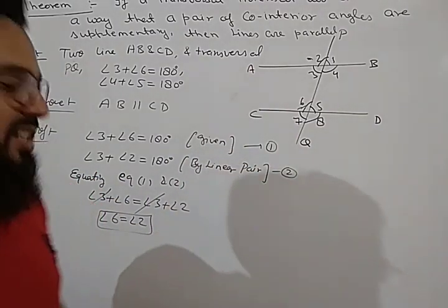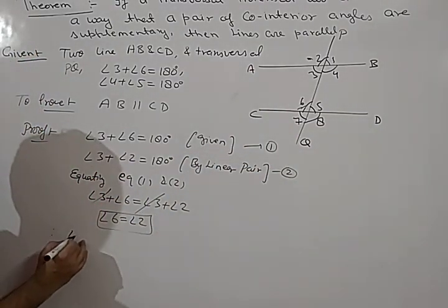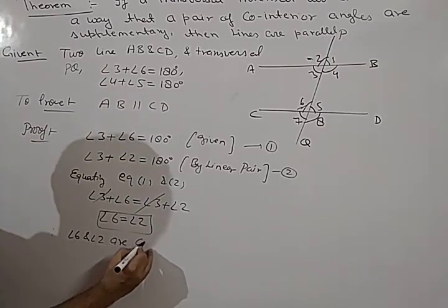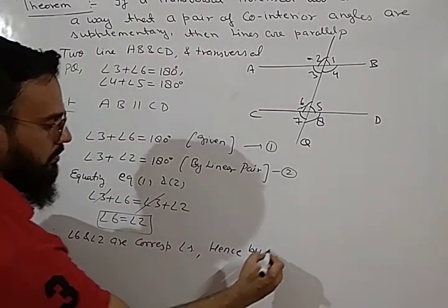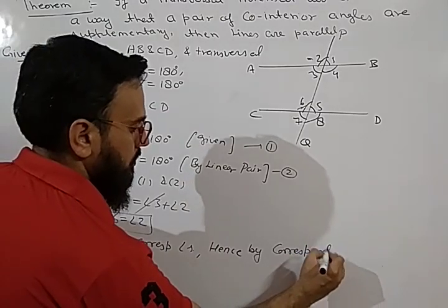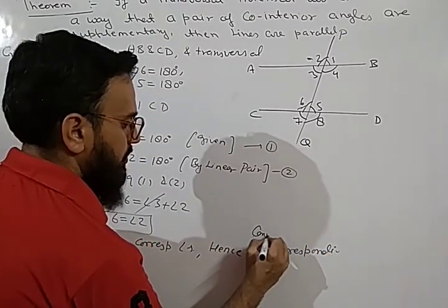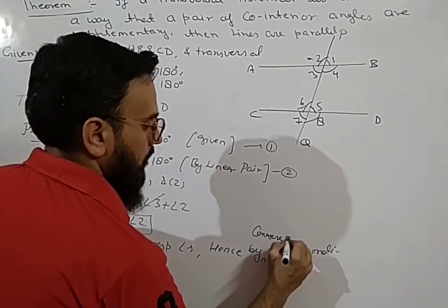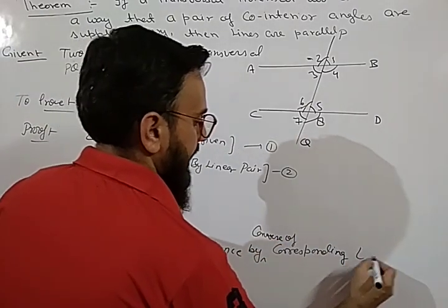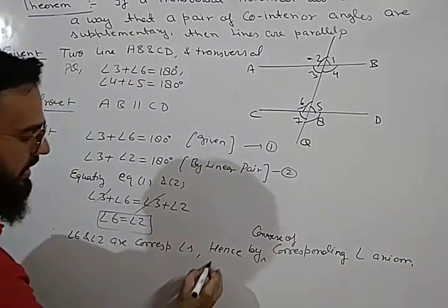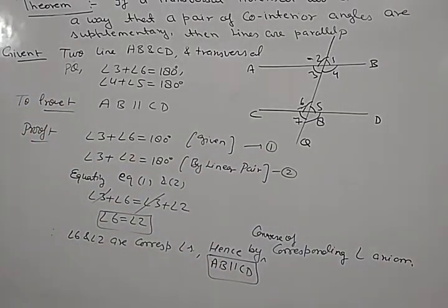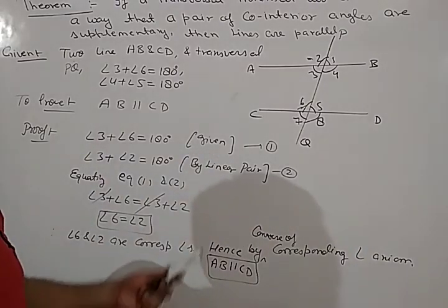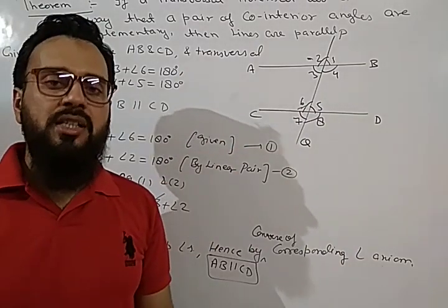So again we will write the same statement. You will write, since angle 6 and angle 2 are corresponding angles, hence by converse of corresponding angle axiom, what can we write? AB is parallel to CD. Hence by converse of corresponding angle axiom, AB is parallel to CD. Okay, so whenever you have to prove two lines parallel, we will use converse of corresponding angle axiom.